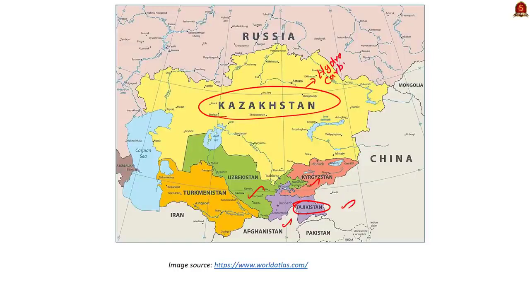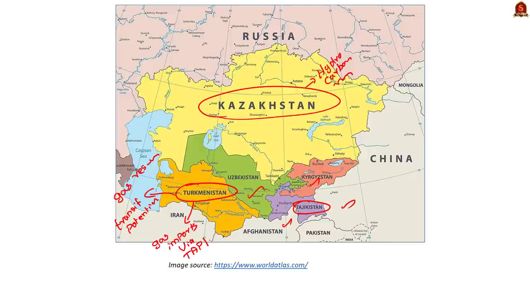Next, we will take up Turkmenistan. The importance of Turkmenistan for India lies in its enormous gas resource, transit potential and geostrategic location. See, India imports 70% of its oil requirements right now, and it is likely to go up to 90% by 2025. This fact has made Turkmenistan an attractive destination for India, and it is a part of the TAPI, which is nothing but a gas pipeline connecting Turkmenistan, Afghanistan, Pakistan and India.